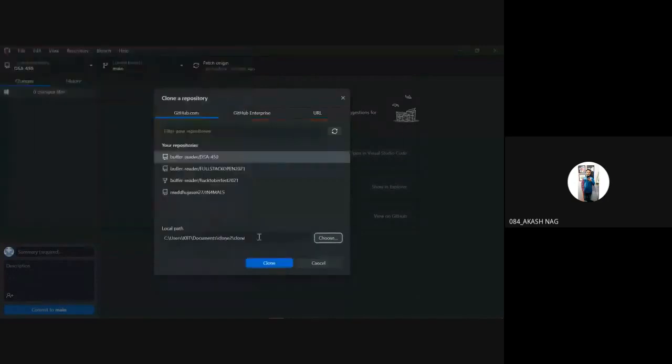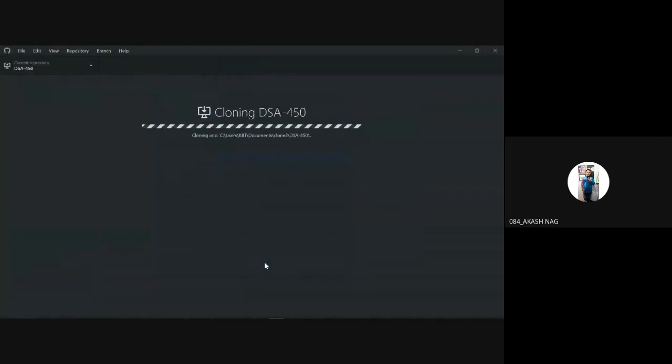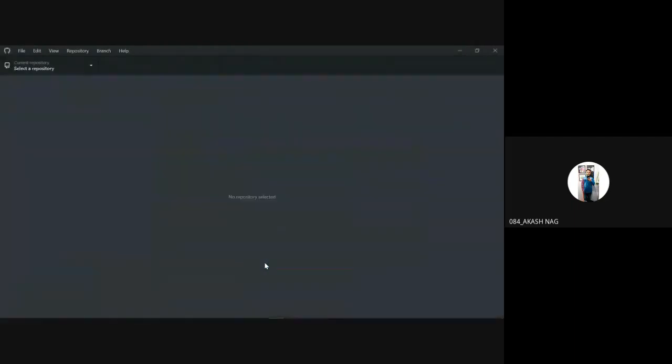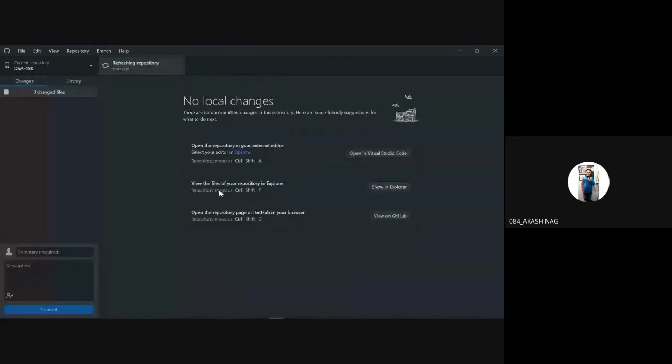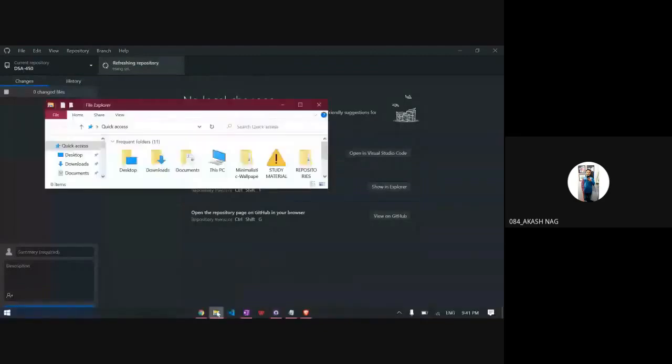Okay, so I've named my folder clone, and I want to clone my Buffer Reader DSA450 repository. I just need to select the repository and click clone. That's all. The system does it all. You don't have to do anything more. So I have created my local copy in my documents, in clone. We will check if it's cloned or not.